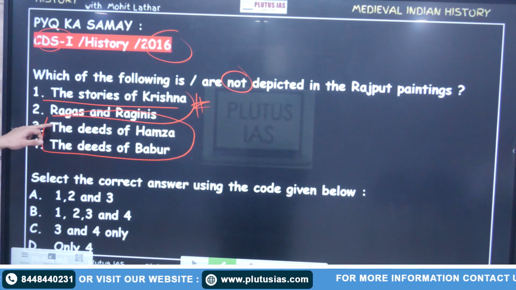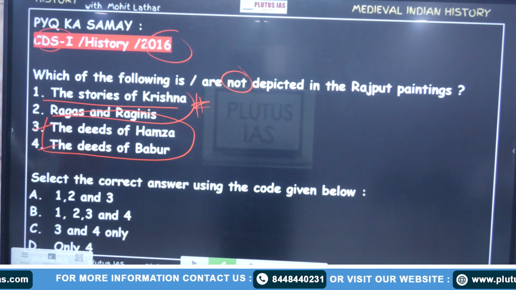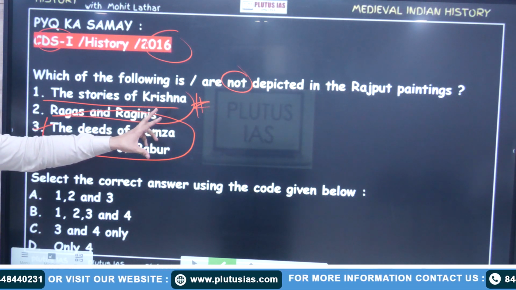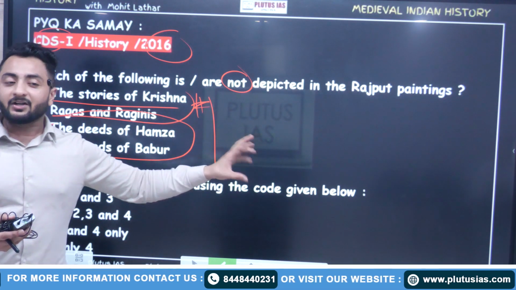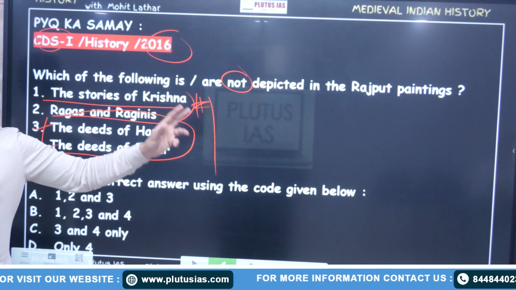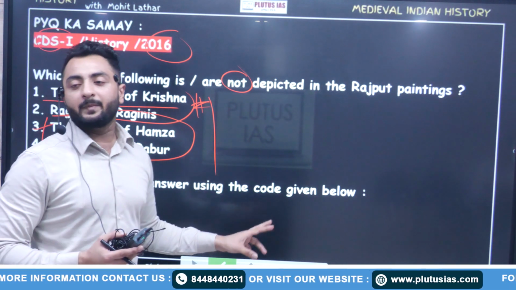Fine. The deeds of Hamza, the deeds of Babar, these would not be available in the paintings. So simple question, just you have to maintain what you have read. अब ऐसा नहीं कहना इसमें, सर आपने ये तो पूरा नहीं पढ़ाया. हर चीज नहीं पढ़ी जा सकती. We have to attain the analytical aptitude to solve these questions. Fine. So the answer would be 3 and 4.